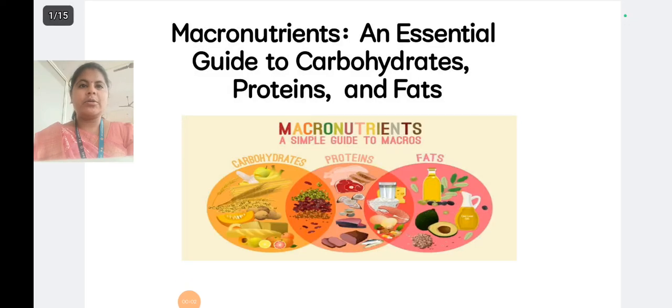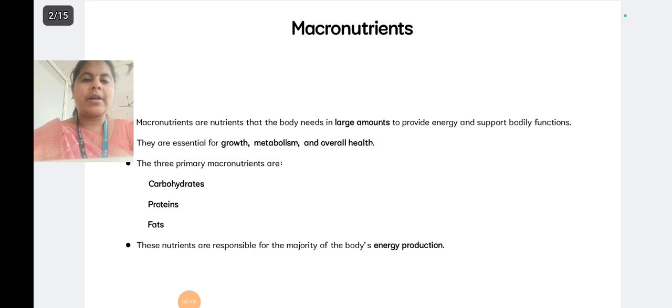Everyone, now we are going to discuss the macronutrients. Macronutrients are the nutrients that the body needs in a larger amount to provide energy and support for the body functions. They are essential for the growth, metabolism and overall health of the human body. There are three primary macronutrients classified as carbohydrates, proteins and fats.